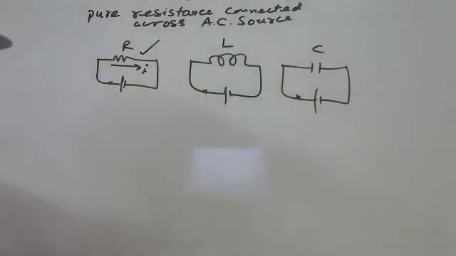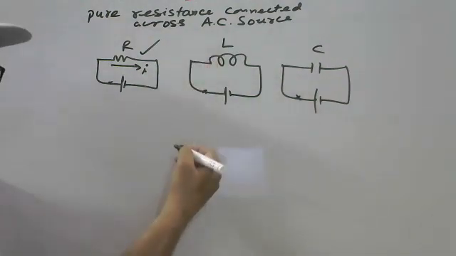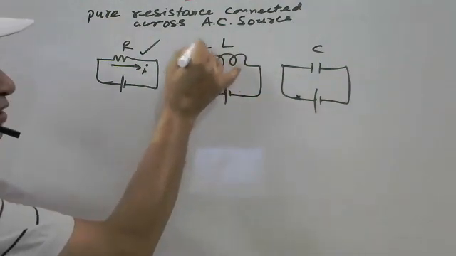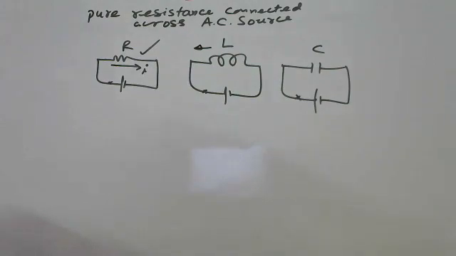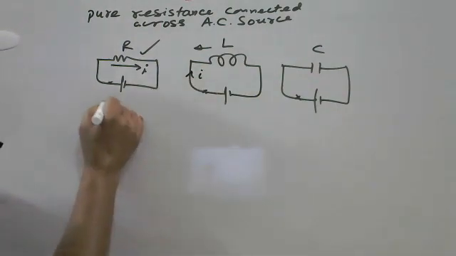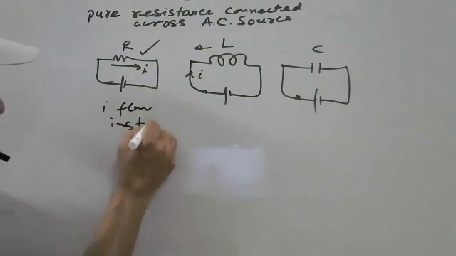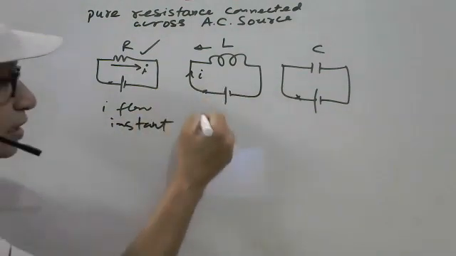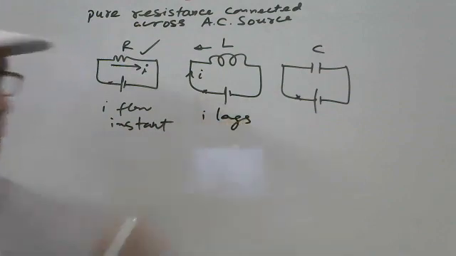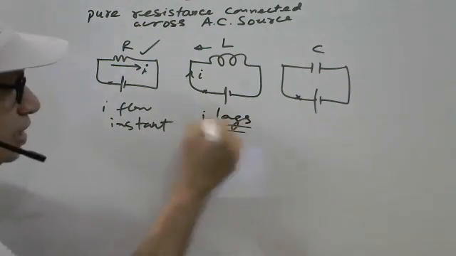But in inductance, we have seen there is a time delay because an opposite induced EMF develops which opposes the cause. That is why the current will take some time. So here current flows in the circuit instantly, and here current lags. The reason behind this is Lenz law.